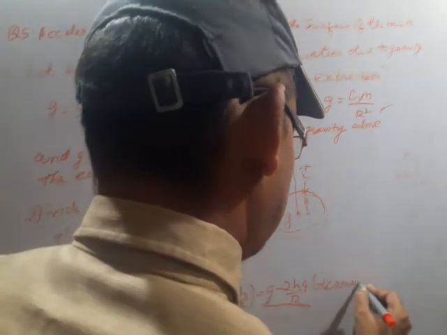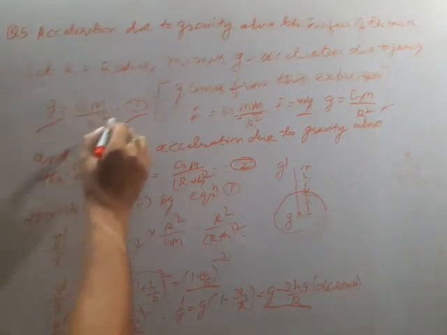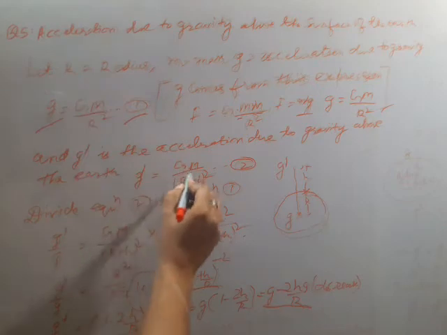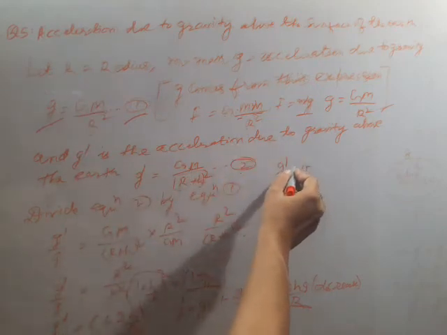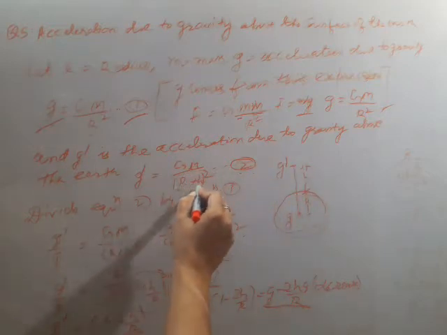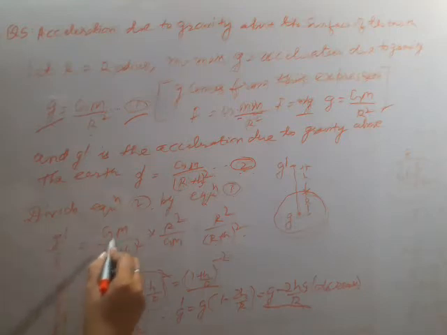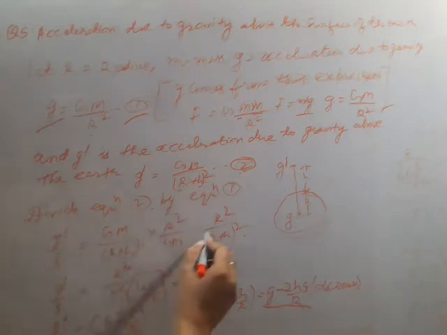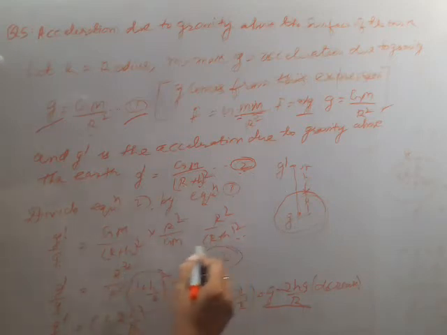I am repeating this thing once again. First, g is equal to GM by r square, that is first. And g dash is equal to GM by r plus h whole square, because you have to take acceleration due to gravity above the surface of the earth. So r plus h whole square, that is second. Divide equation 2 by equation first. g dash by g is equal to GM by r plus h whole square into r square by GM. Here r square by r square cancels, and finally 1 plus h by r to the power minus 2, here minus 2.